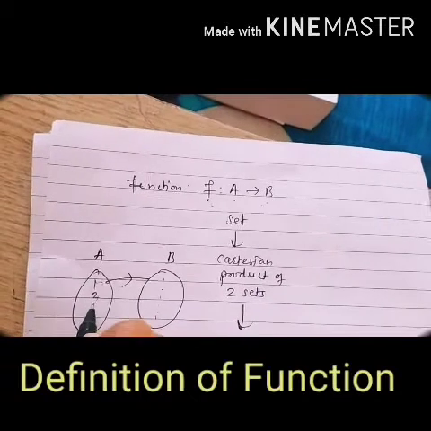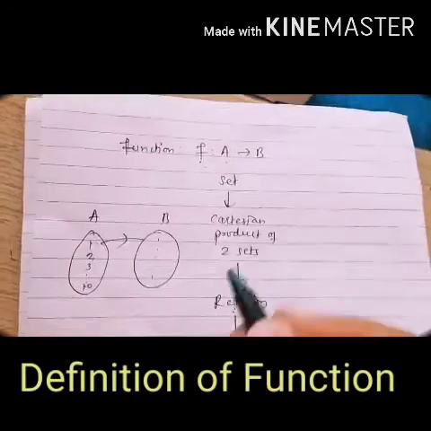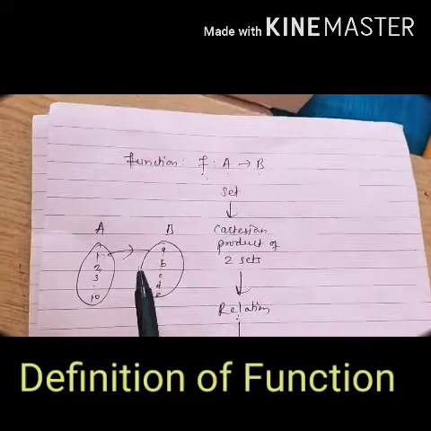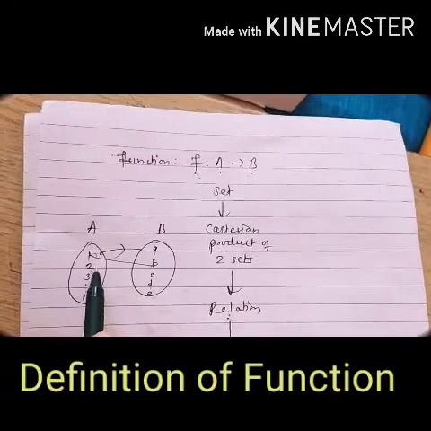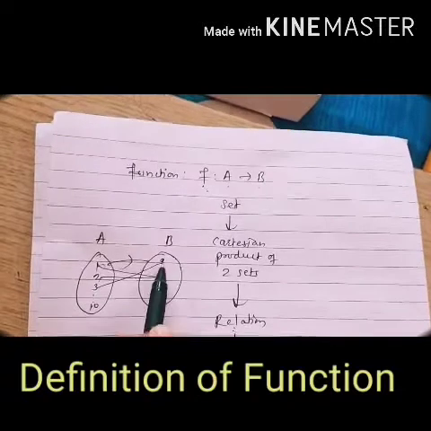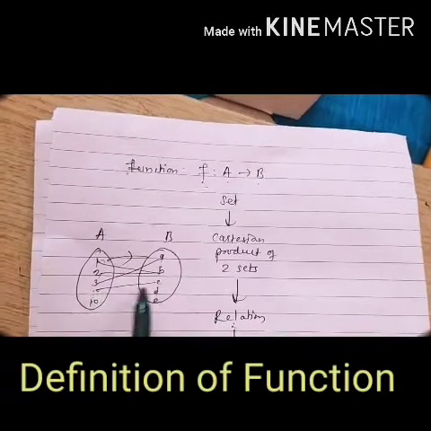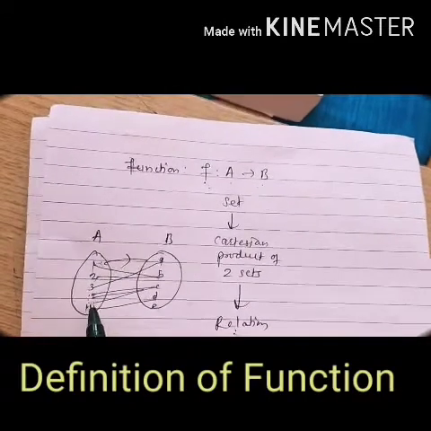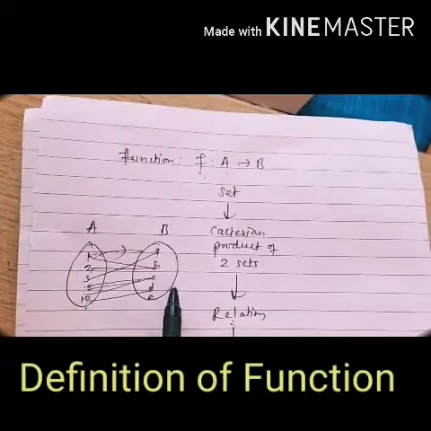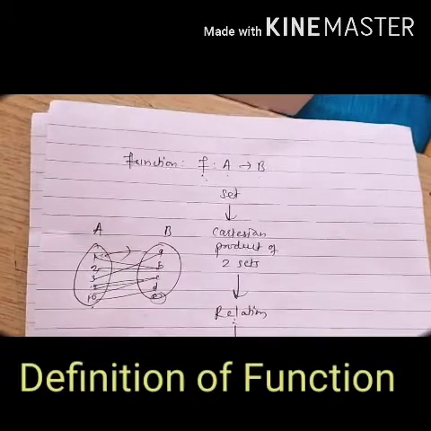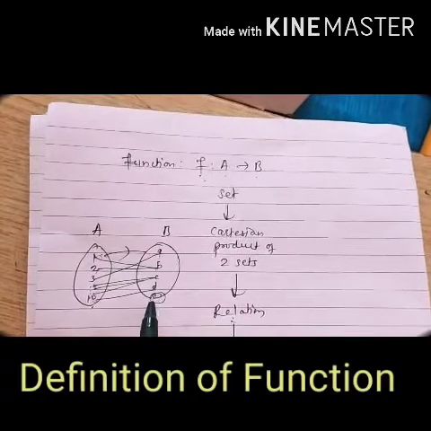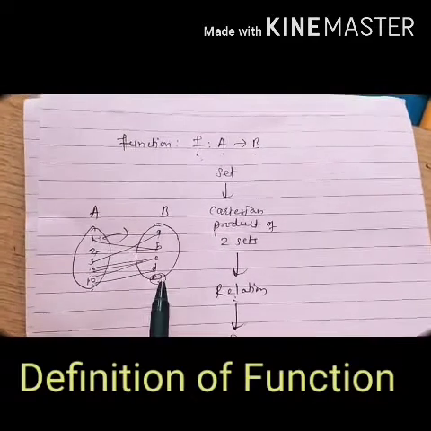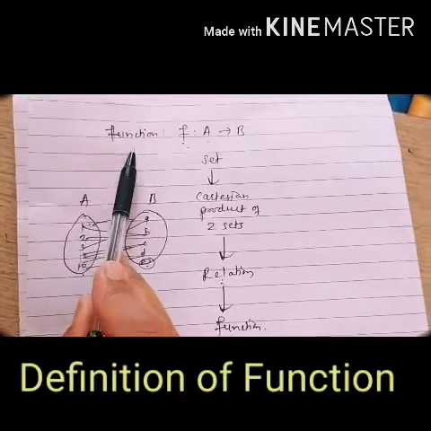Suppose we have taken 1, 2, 3 till 10, and A, B, C, D, E. Suppose we have defined the relation like 1 to B, 2 to B, 3 to A, remaining all elements to C, and 10 to D. Now all elements 1, 2, 3 till 10 have an image in B. There is one element E in codomain set B that does not have any pre-image in set A. So there is no effect of this element on the definition of function.